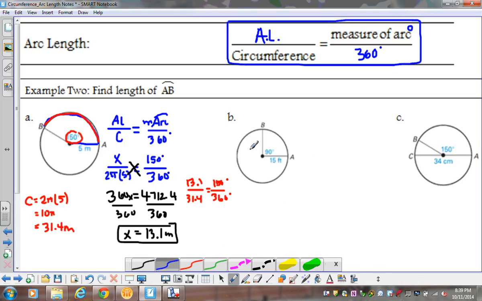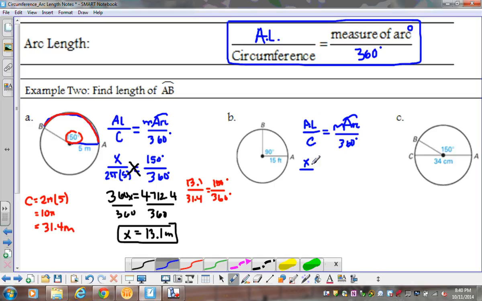So the second one, still trying to find the arc length. So it's arc length over circumference equals the measure of my arc over 360. I'm trying to find my arc length, so I'm going to put my x there. And we'll get to some problems where you're not trying to solve for arc length, but they give you that, and you might be trying to solve for a radius, the circumference, the measure of the arc, etc. So in this fraction, the only thing we'll always know is 360 degrees. Otherwise, they might give us different pieces of information.